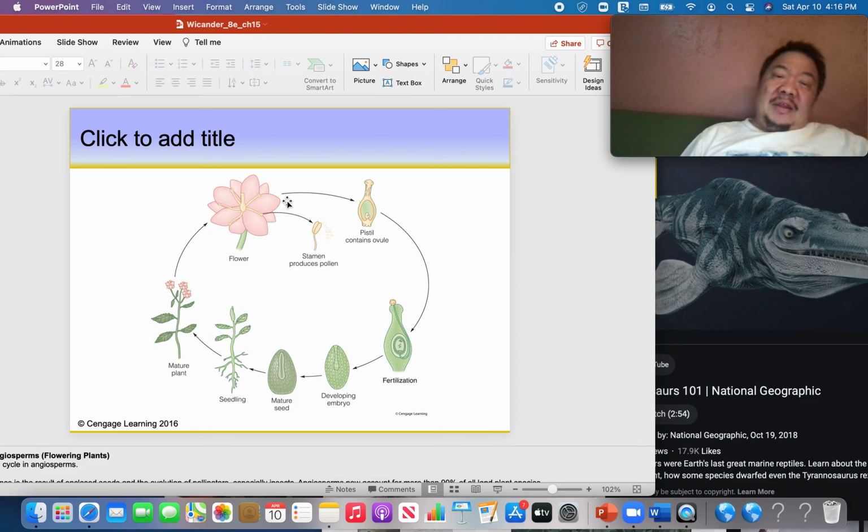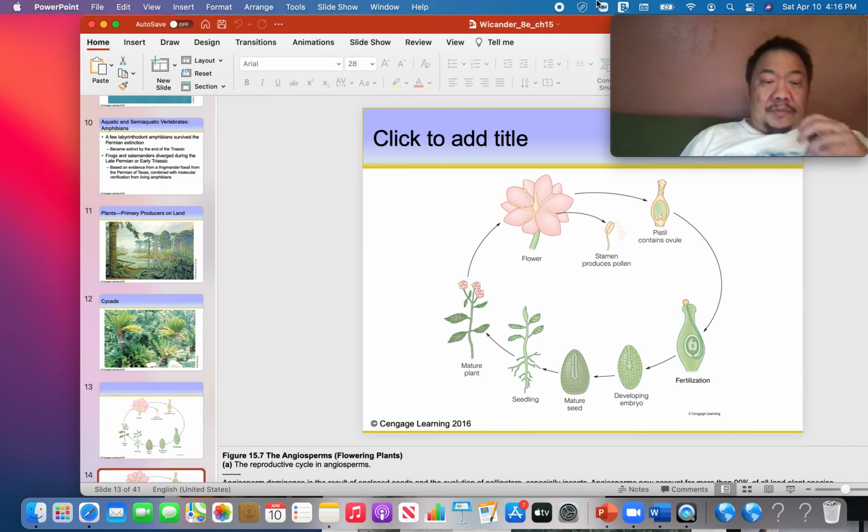And the fact that these seeds have this covering on them, the angiosperms, also gives them a higher chance of survival, because that extra covering on the seed gives the seed a higher chance of germinating. If they're trampled on by animals or insects or dinosaurs or whatever, the embryo inside is covered, has a big armor around it. All this covering gives it a higher chance of survival than your gymnosperm seeds, which don't have this covering.